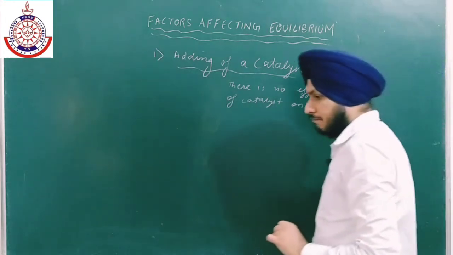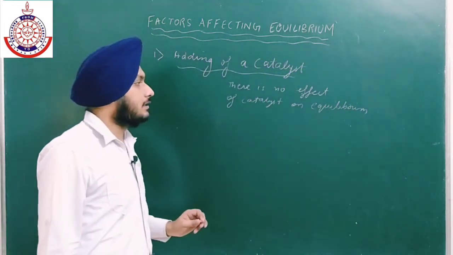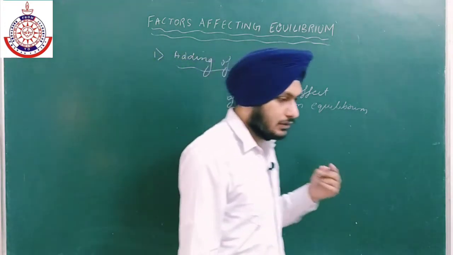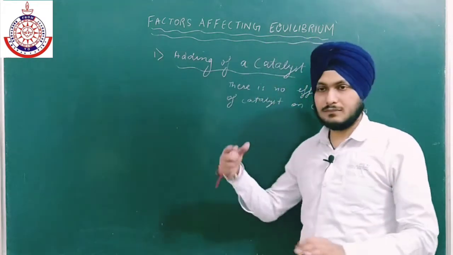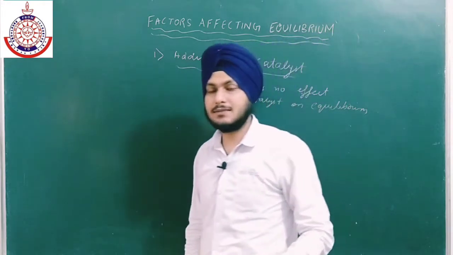But because the catalyst catalyzes both the forward reaction as well as the backward reaction, you have to keep in your mind that a catalyst increases the rate of forward reaction as well as the backward reaction.